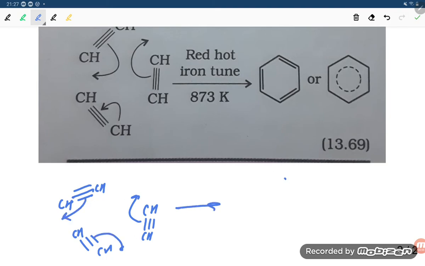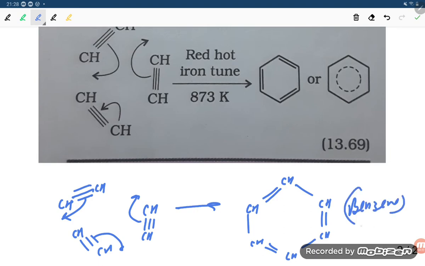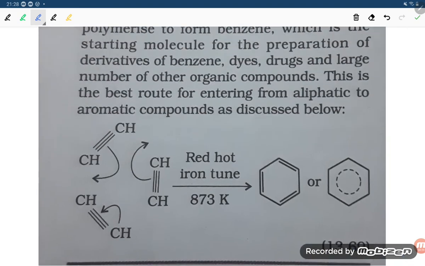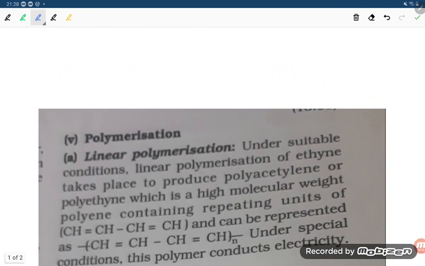So what will form, students? Here is CH, this is CH, this is CH, downside CH, CH, and here CH. If you see, double bond, double bond, double bond, and single, single, single, that is benzene, students, right? So this is all about the polymerization reaction of ethyne.